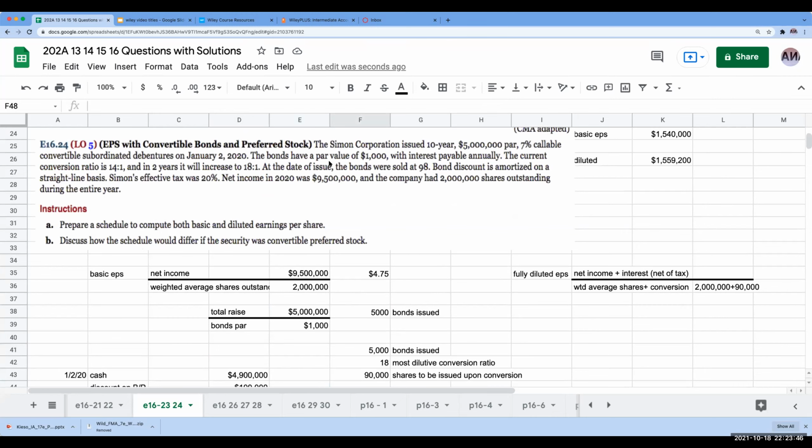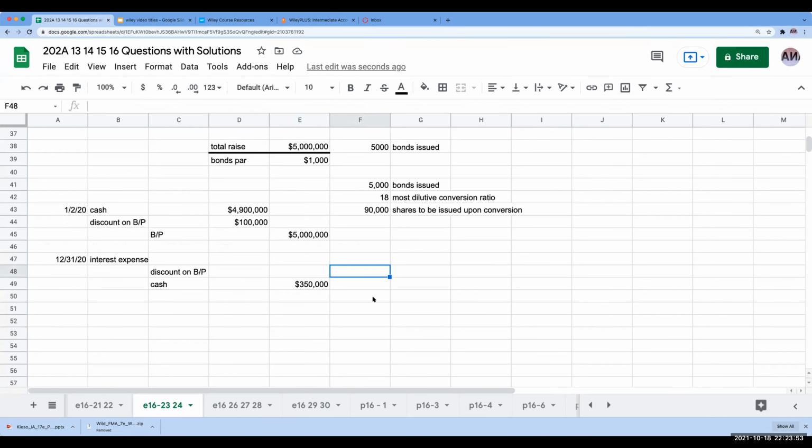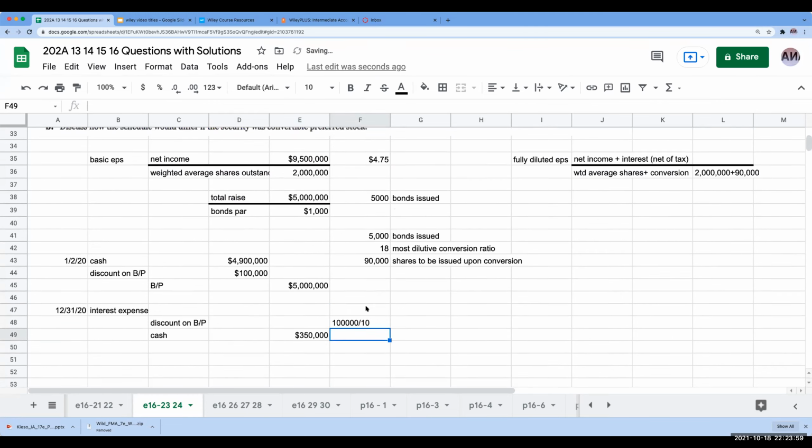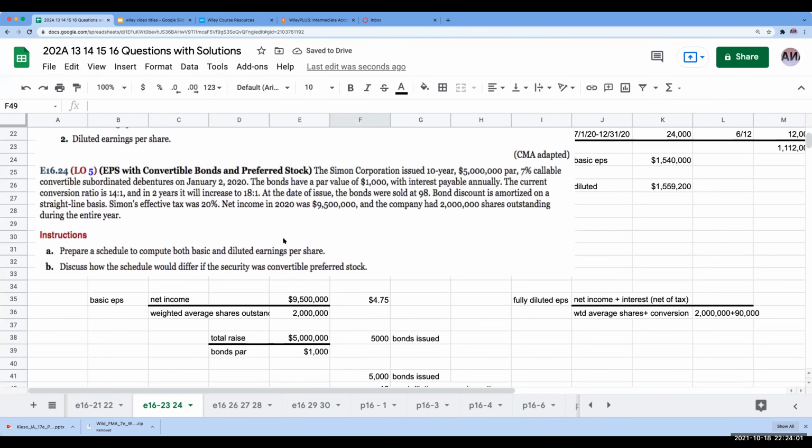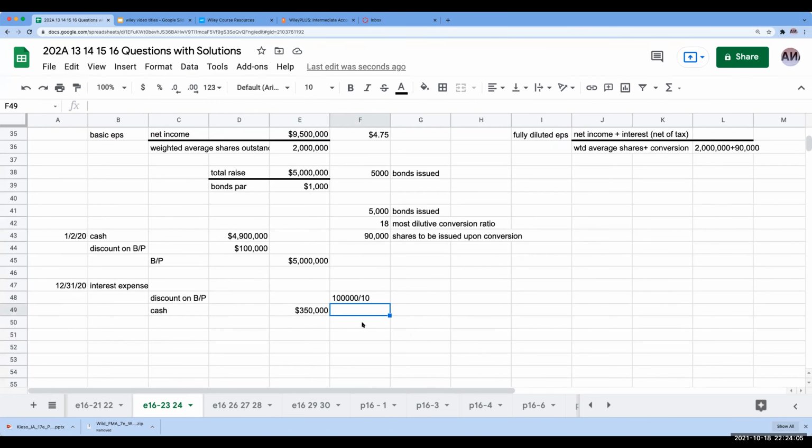It tells me right over here that the bond discount is amortized on a straight line basis. So I'm going to take this 100,000 and divide it by the number of times I'm paying interest. The bond pays interest annually, right? So it's every year, so there's a total of 10 payments. So right over here, I divide this by 10.